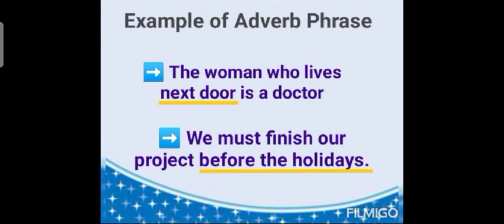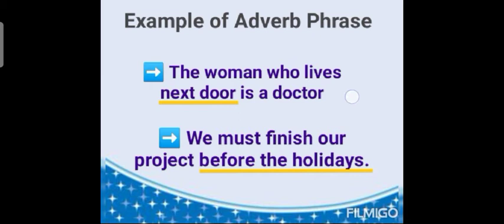Examples of adverb phrases are: the woman who lives next door is a doctor. Here next door is an adverb phrase. We must finish our project before the holidays. Here before the holidays is the adverb phrase.